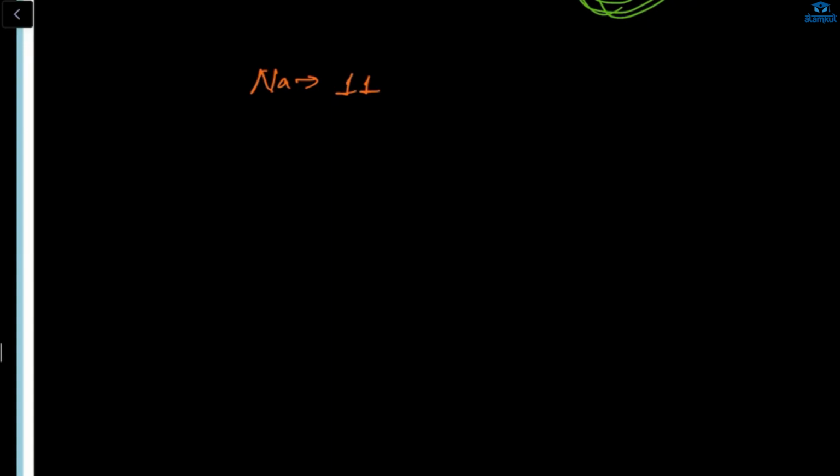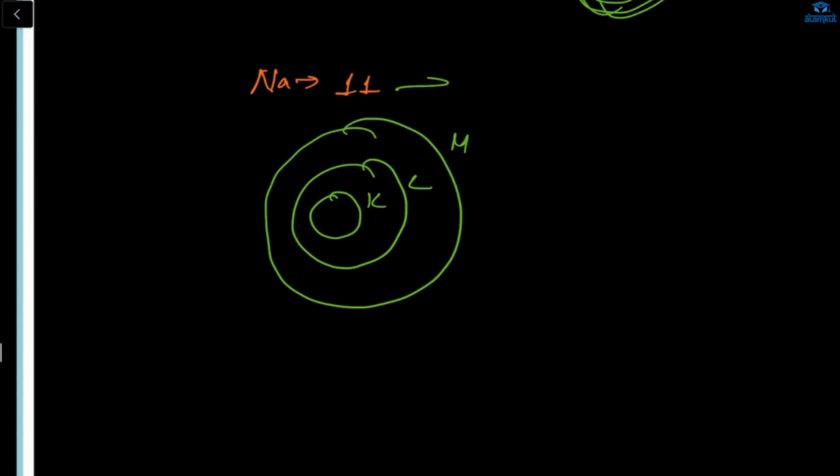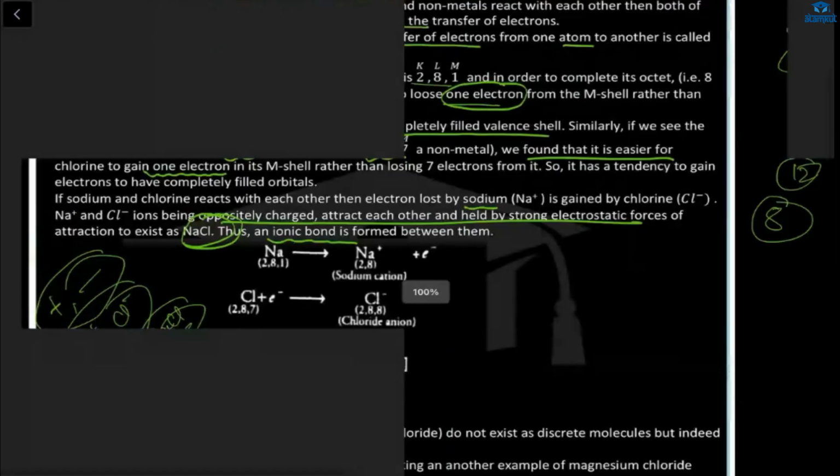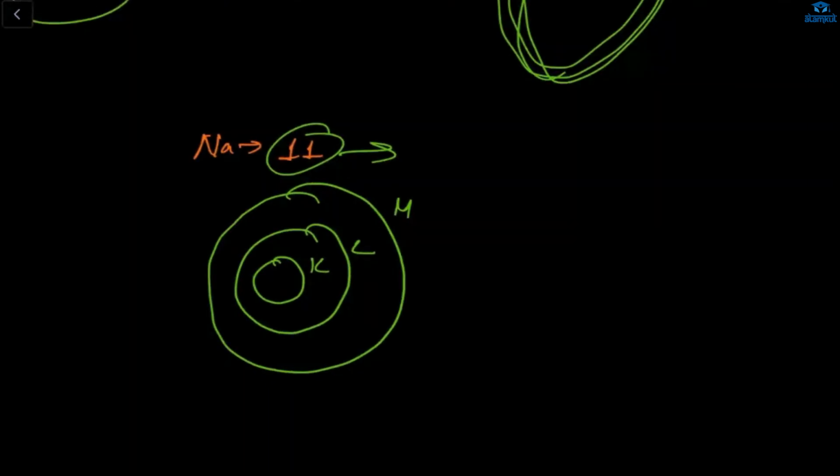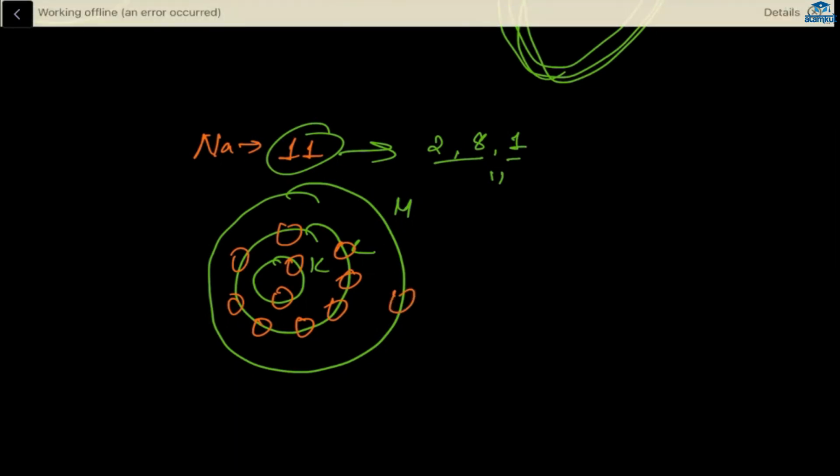Now how to fill orbits? Let's say this is my K, L, M. What is the electronic configuration of sodium? Tell me. It's easy. It's 2, 8, 1, because 10 and 1 is 11. So here, this is the K shell, so there will be 2 electrons. This one is 8 electrons, and here will be 1 electron.